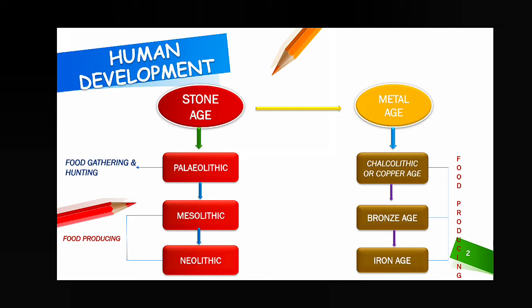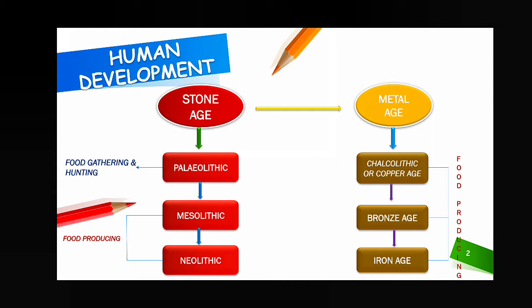So what is the difference between Stone Age and Metal Age? Stone Age is when stones were used to make tools, weapons and utensils. That type of age is called Stone Age, and Metal Age means the period when metals were used to make the tools, weapons and utensils. In the life of early man, at first there was a Stone Age, and this Stone Age is again divided into Paleolithic, Mesolithic, Neolithic.